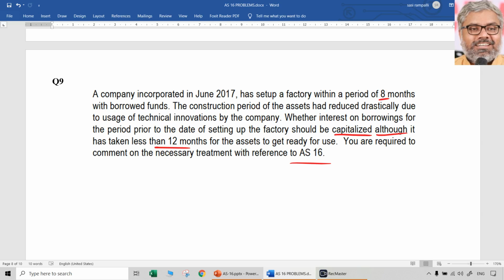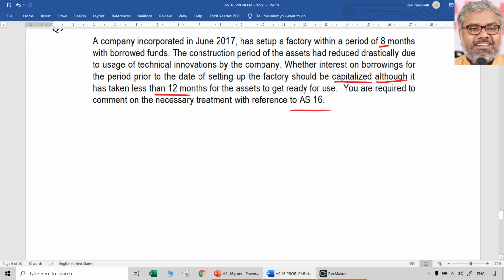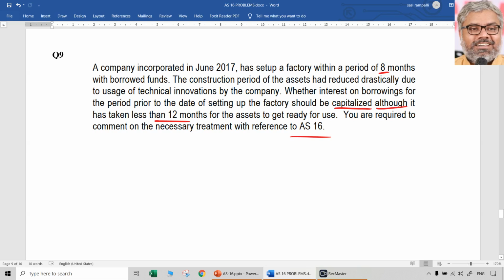Even though the asset in this particular case has been completed within less than 12 months, because of better use of technical innovations, we can say it is still a substantial period of time taken for construction of this asset. Hence, capitalization of interest shall not be disallowed. In other words, according to AS 16, the interest can be capitalized although the construction of the asset has taken less than 12 months. That's it. This is a theory question you have to write. According to the provisions of AS 16, what is your conclusion? Completely theory, nothing to calculate here.